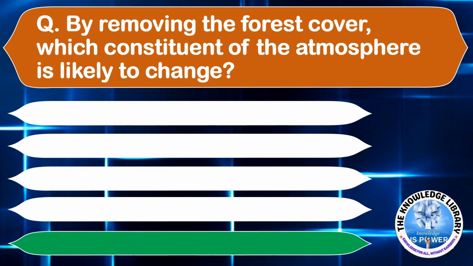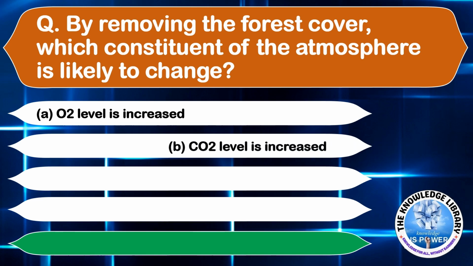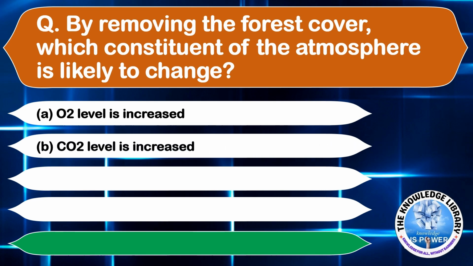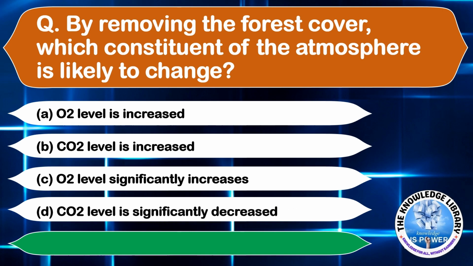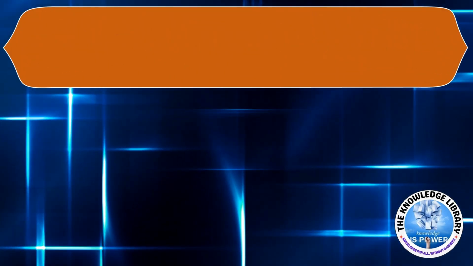By removing the forest cover, which constituent of the atmosphere is likely to change? Option A, O2. Option B, CO2 level is increased. Option C, O2 level significantly increases. And option D, CO2 level is significantly decreased. The correct answer is option B, CO2 level is increased.